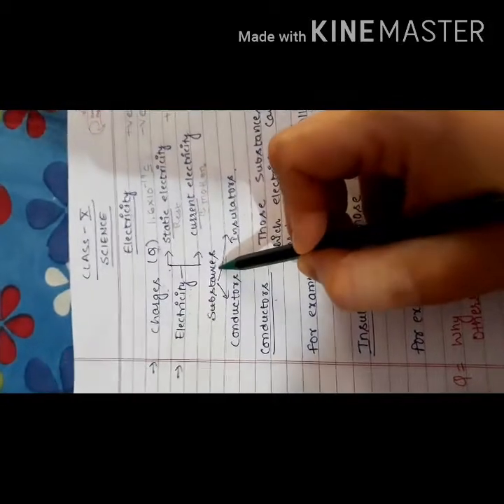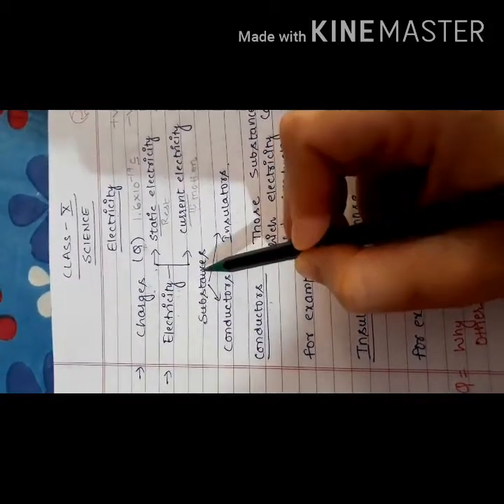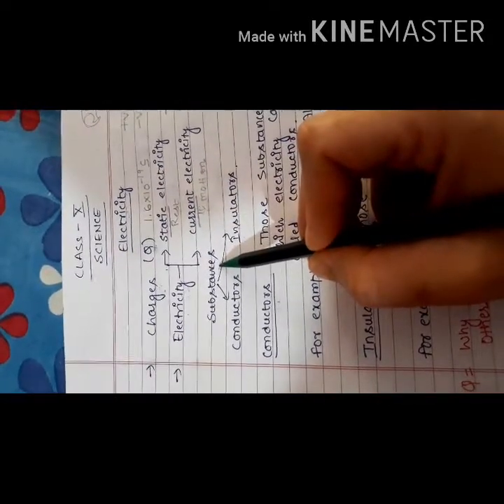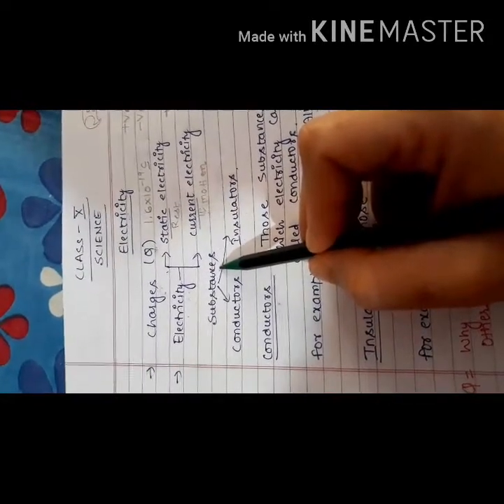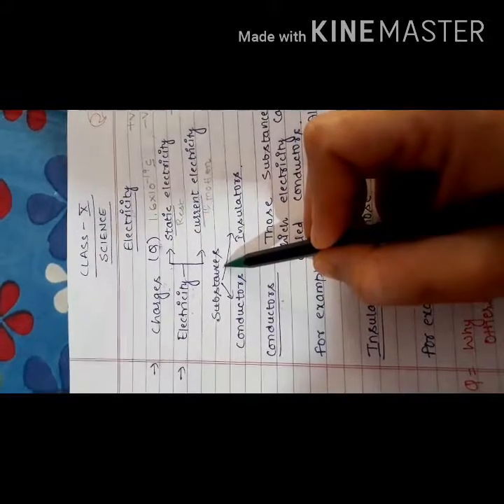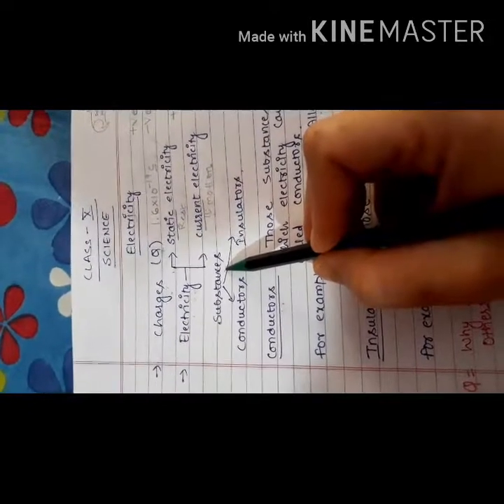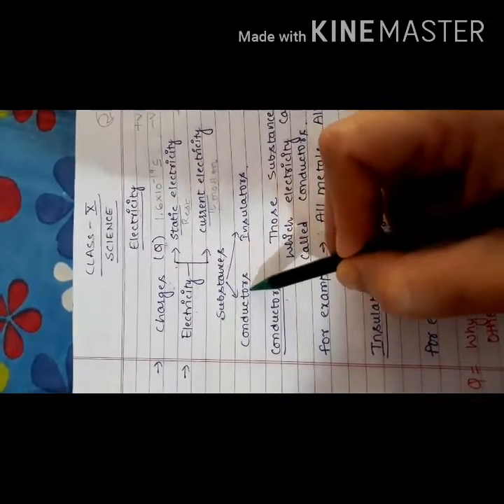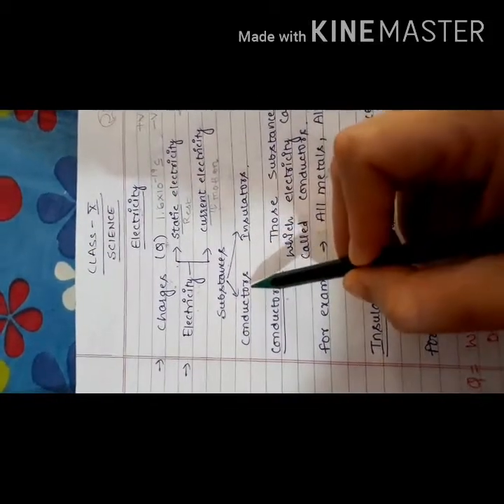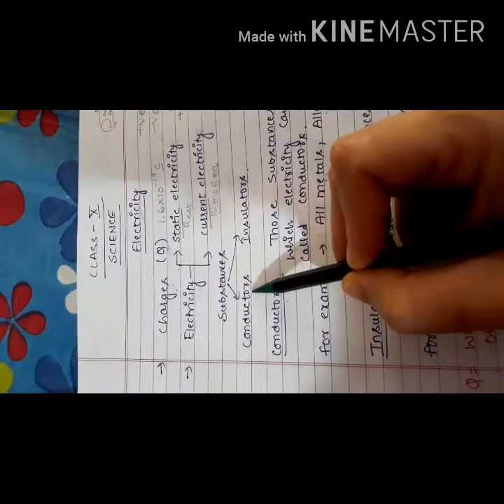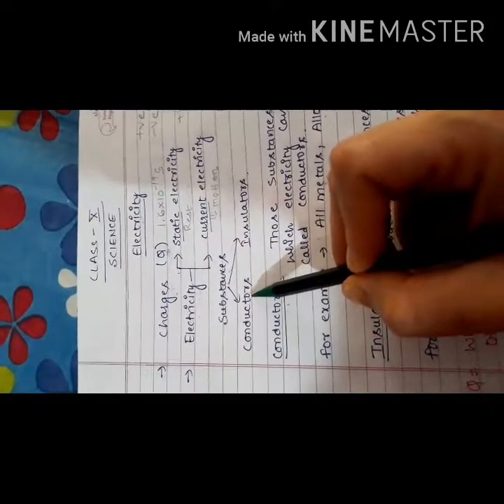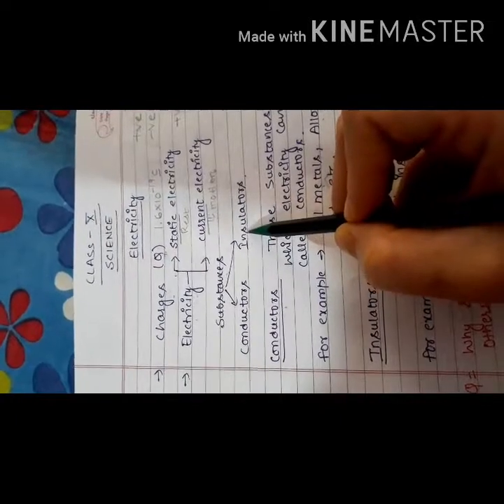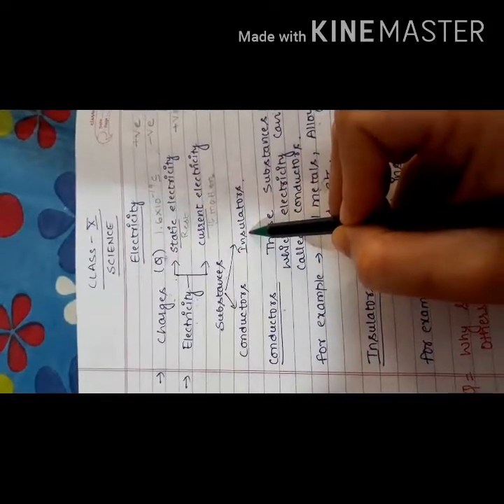Now, what do you mean by substance? Substance is a kind of matter. We know that in some substances, electric charge can easily flow, while in others it cannot flow. So all substances can be divided into two categories. The first one is the conductor, in which electric charge or electricity can easily flow, whereas in insulators, electric charge or current cannot flow.